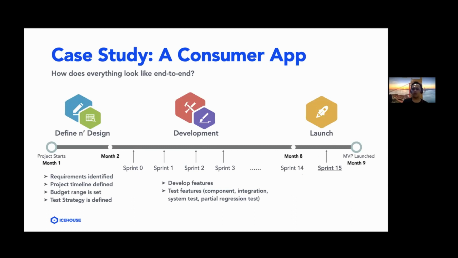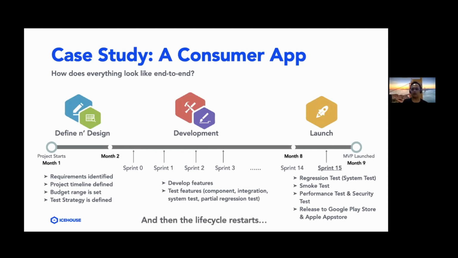And during this launch phase, as I've mentioned before, we do lots of testing here, like regression testing or system testing. We also do smoke testing, and we also do some non-functional tests, which I haven't mentioned before, like performance tests, to make sure that the app can actually handle the number of users who are going to be using the app, and also security testing to make sure that we don't have any security vulnerabilities within the app. And finally, once these test phases are passed, we can then release the app into the Google Play Store and Apple App Store. And after this, the software lifecycle restarts itself.